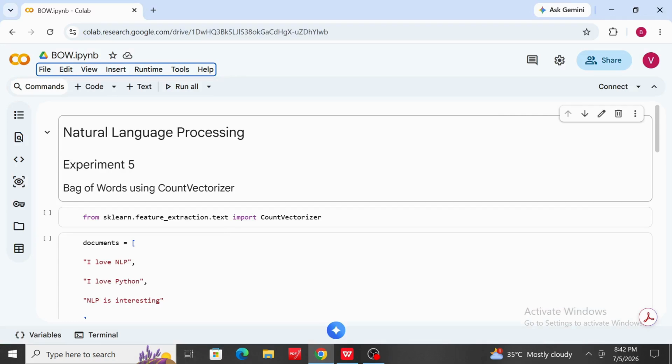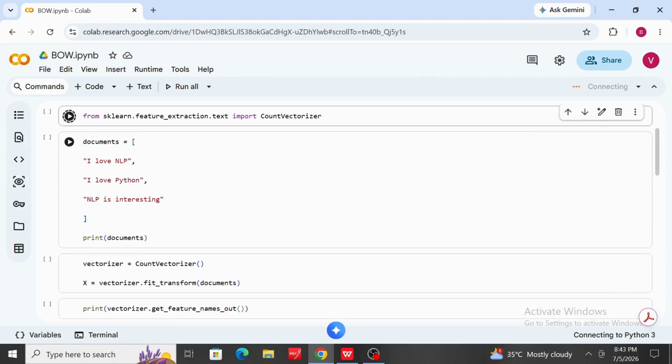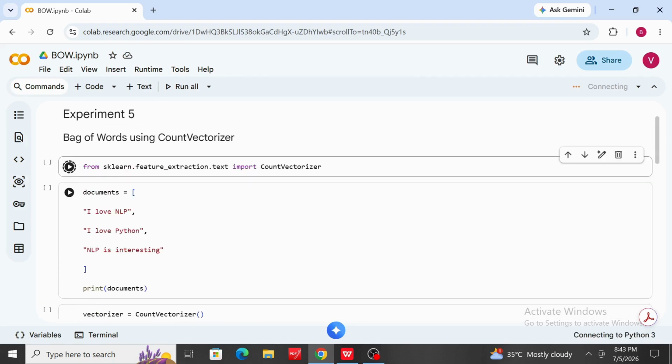This notebook demonstrates how to convert text into numerical features using the bag of words model. First, we will import the CountVectorizer class from the Scikit-learn library. Scikit-learn is one of the popular Python libraries used for machine learning. CountVectorizer helps us convert text documents into numerical vectors using the bag of words model. Now let's run the cell. It will not produce any output because we have only imported the class.